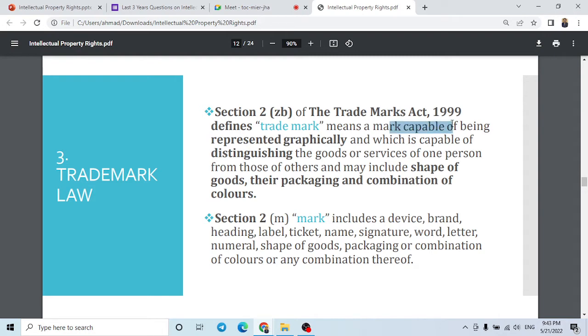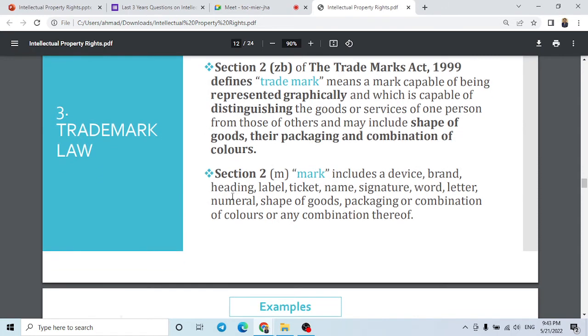Section 2ZB of the Trademarks Act 1999 defines what a trademark is. It means a mark capable of being represented graphically and which is capable of distinguishing, meaning differentiating, the goods or services of one person from those of others. Shape of goods, their packaging, combination of colors, these things are also part of a trademark.